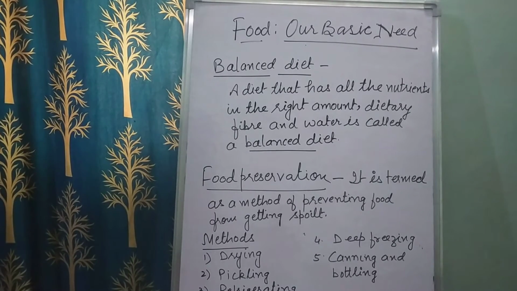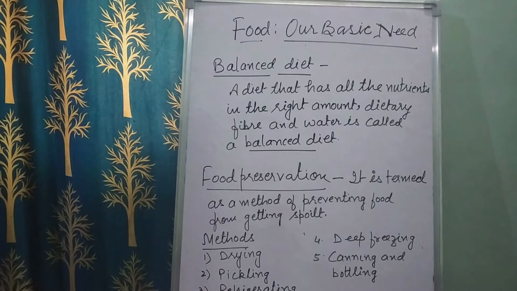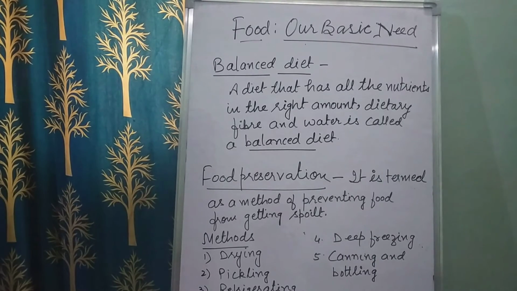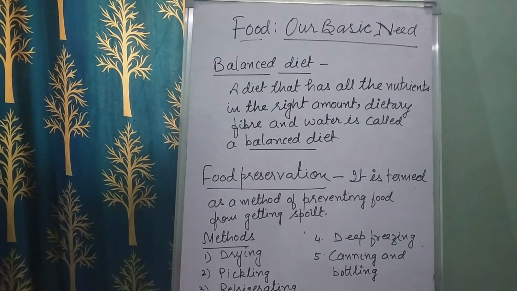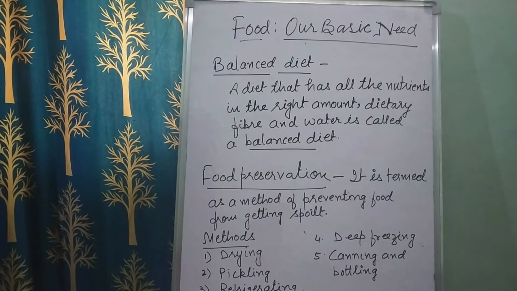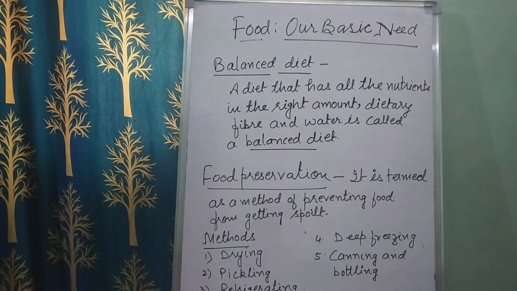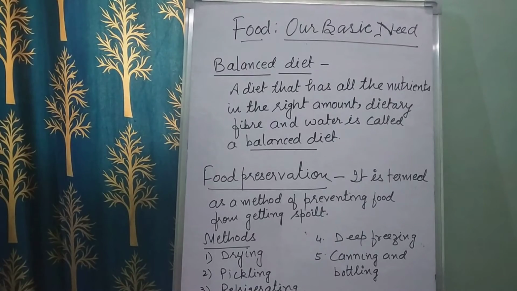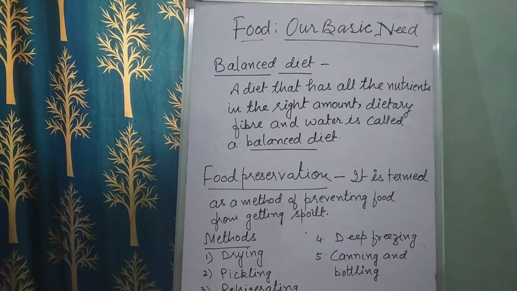Children, when we're talking about canning and bottling, you have all seen the bottles of jam and sauce. They are kept in airtight containers. Why? Because, as I just told you, air contains germs. If we do not handle it properly, the germs in the air will make the food spoil. That's why we keep it in an airtight container.